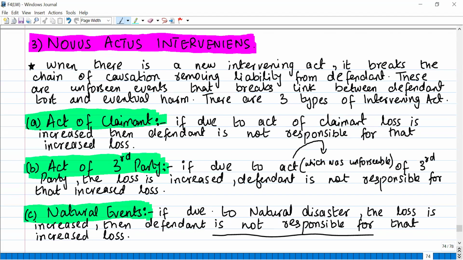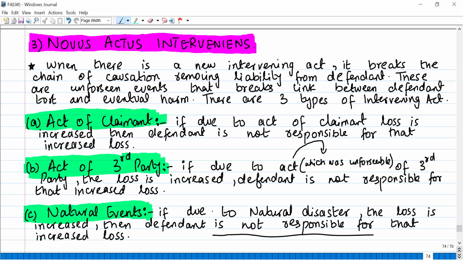Next is novus actus interveniens. Now, what does this word mean? It means an act that is intervening and breaking the chain of causation. Now, what does this mean? Like, for example, you suffered a minor fever or minor flu. You go to a doctor, and the doctor gave you some medicines, and because of that, your flu became more severe.